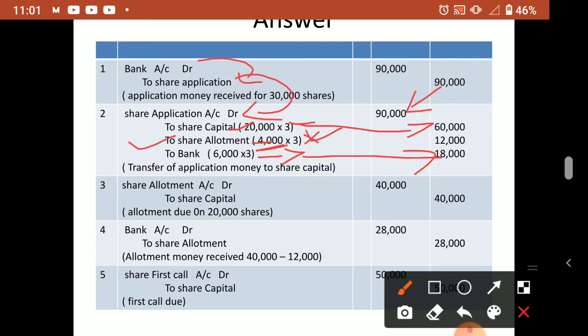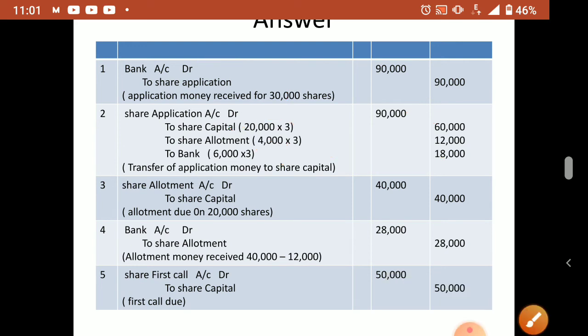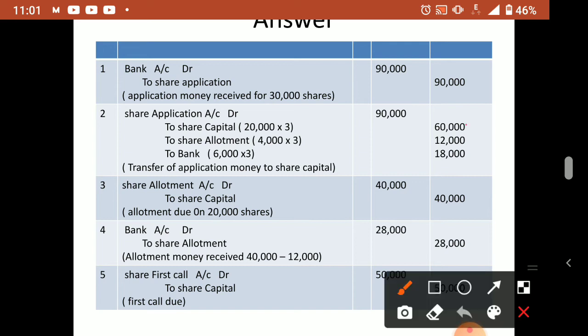Means when the next installment is due, we take it and put it there. Or they will not send this much amount, 4,000 into 3. This pro rata category, they need not pay in the next installment. So 4,000 into 3, 12,000 we adjusted. Clear?